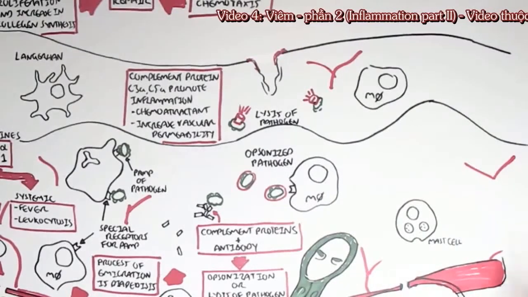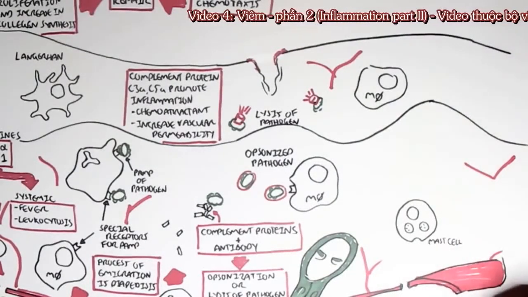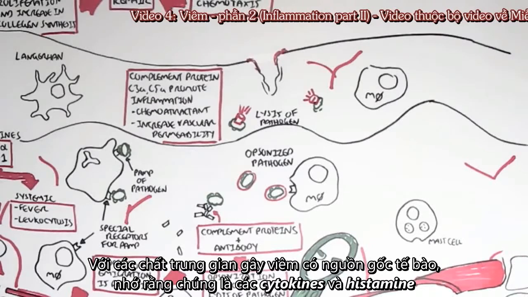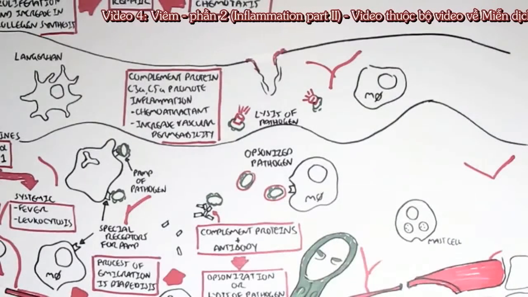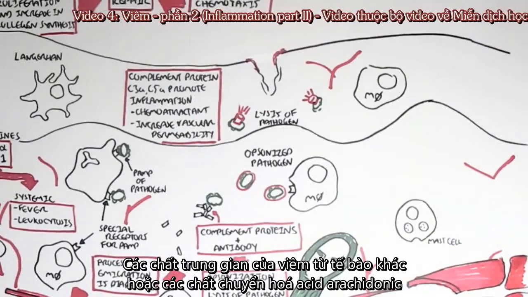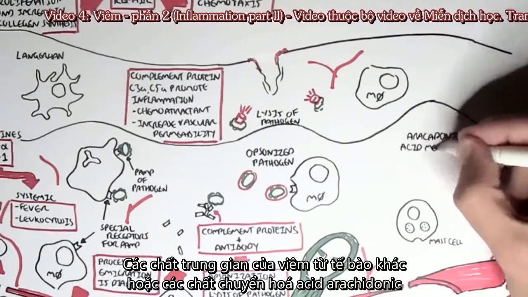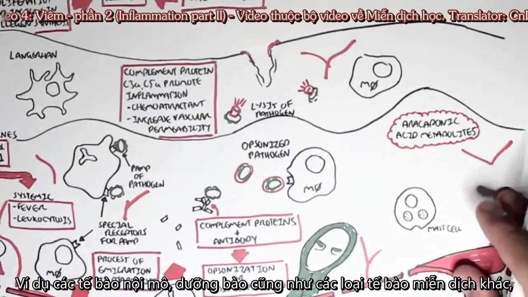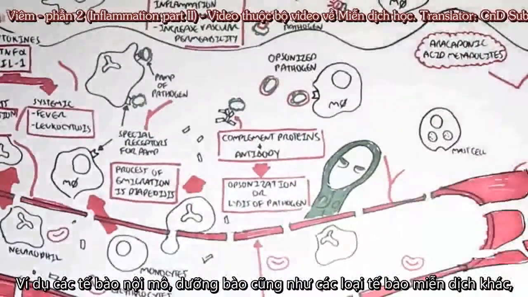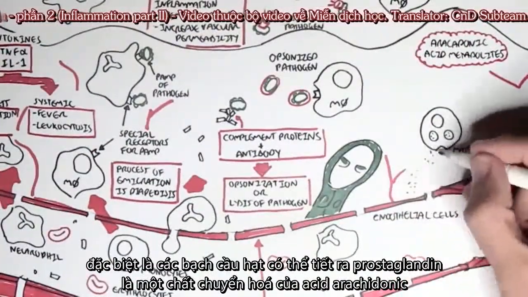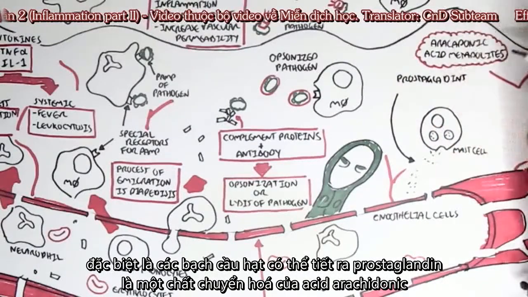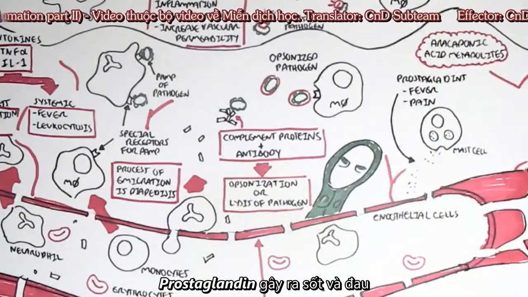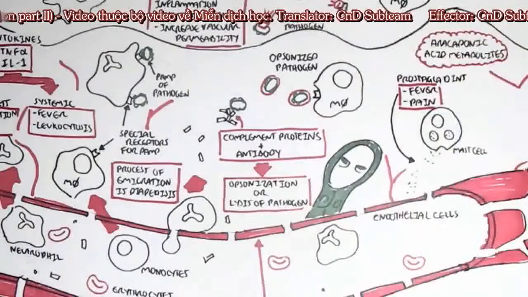Let's look at some other inflammatory mediators. But now, instead of looking at the plasma, let's look at the cell-derived inflammatory mediators. Remember, they were cytokines and histamine. Other inflammatory mediators coming from the cells are the arachidonic acid metabolites. For example, endothelial cells, mast cells, as well as other types of immune cells, particularly the granulocytes, can secrete prostaglandins, which are arachidonic acid metabolites. Prostaglandins induce fever and also cause pain.